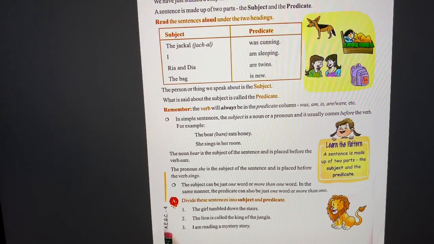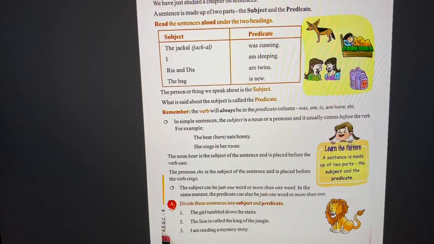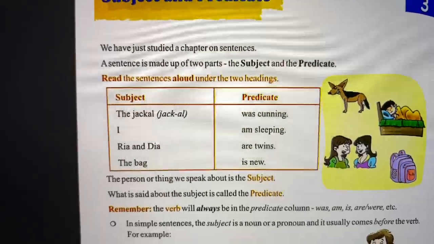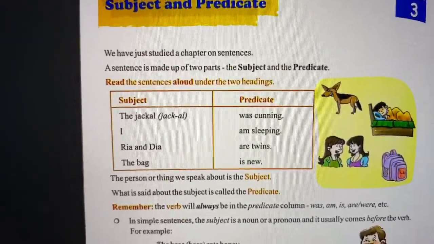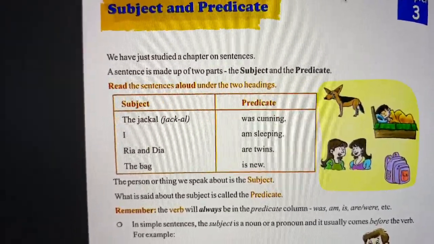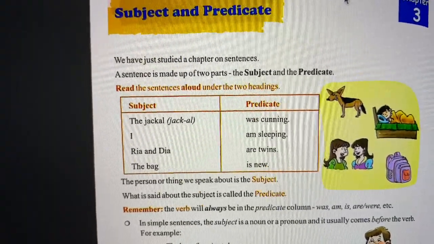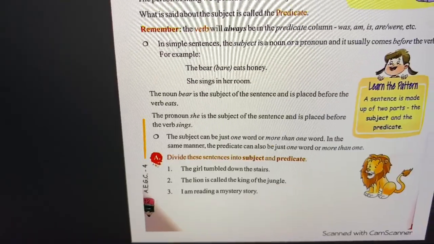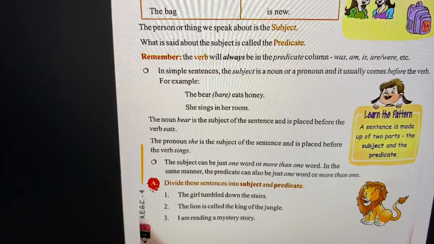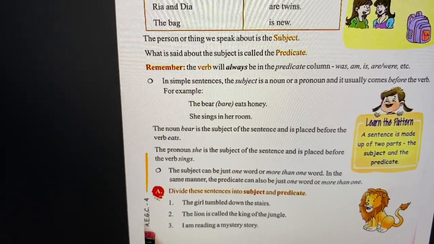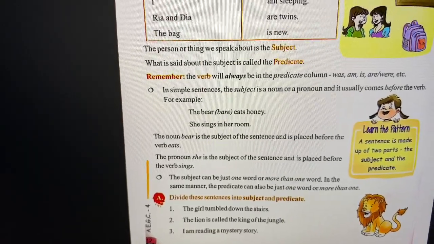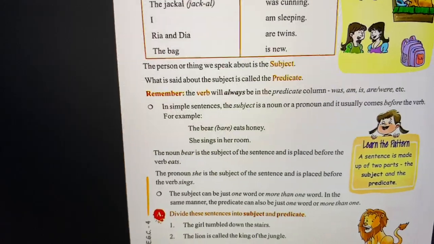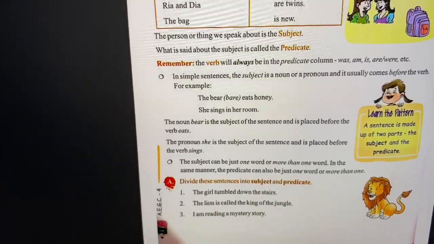So you can also identify from the part over here which said on the top, the verb will always be in the predicate column: was, am, is, are, or were, right? So once you go down over here, you will see the sentence has is called the king of the jungle, right? So over here is the predicate and the beginning of the verb, right?